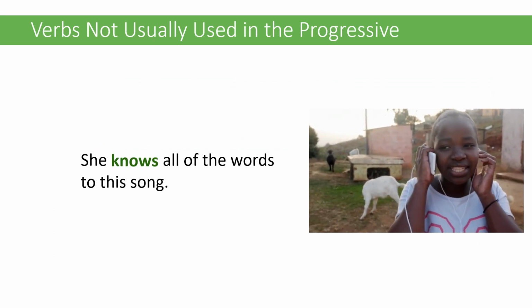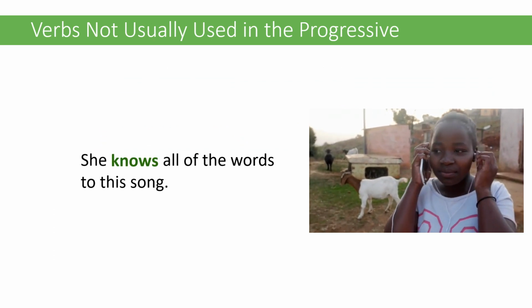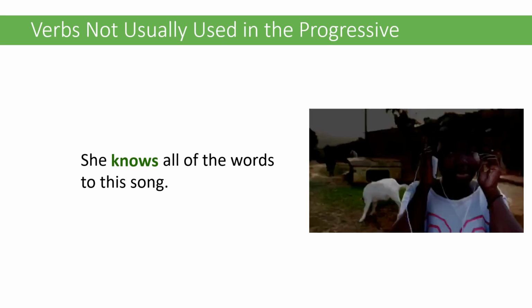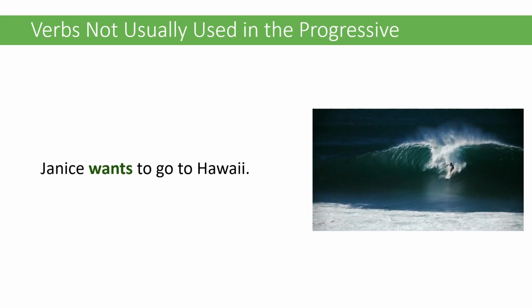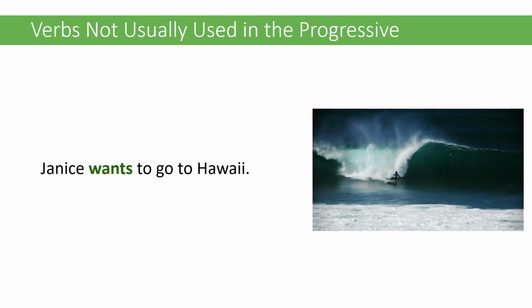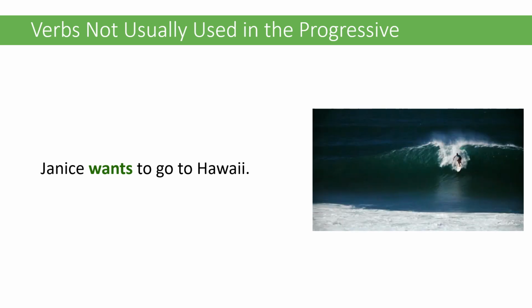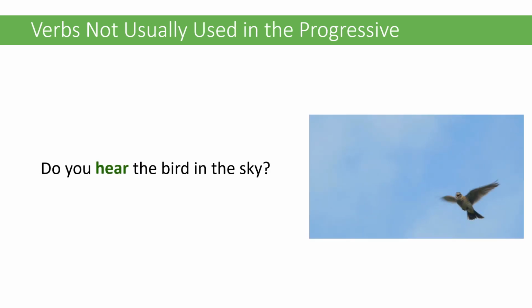She knows all of the words to this song. Janice wants to go to Hawaii. Do you hear the bird in the sky?